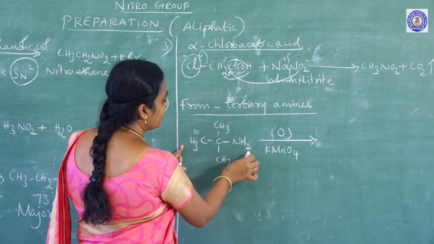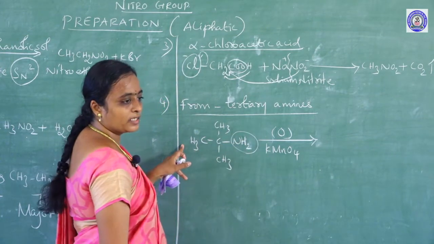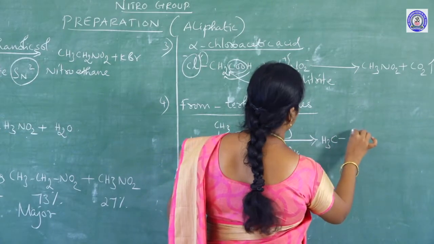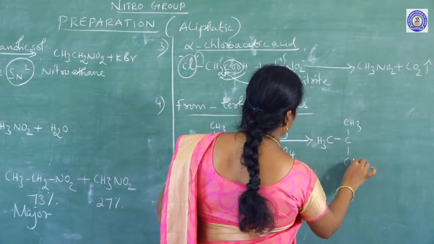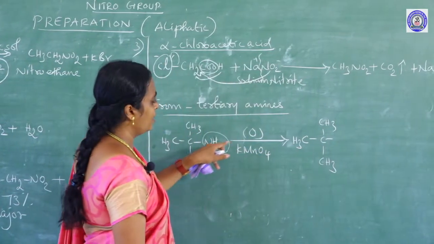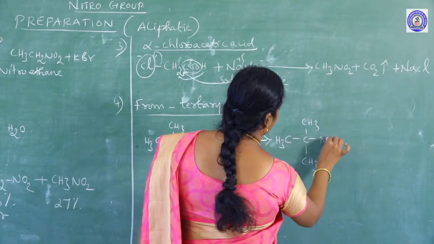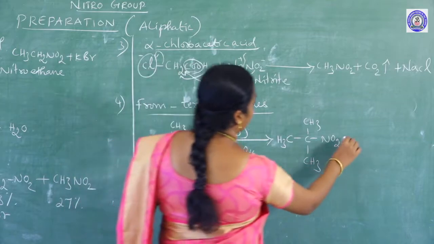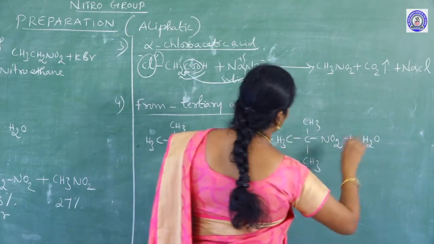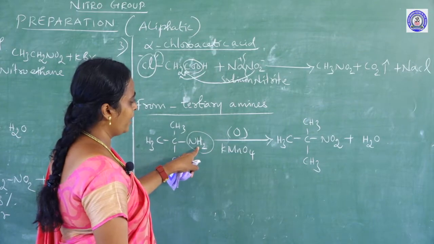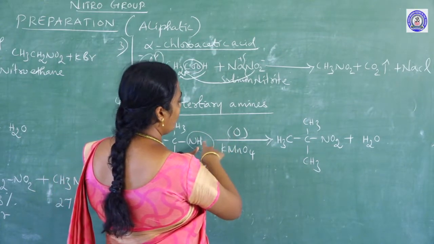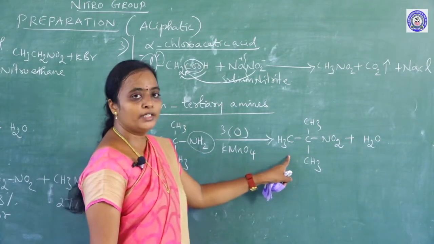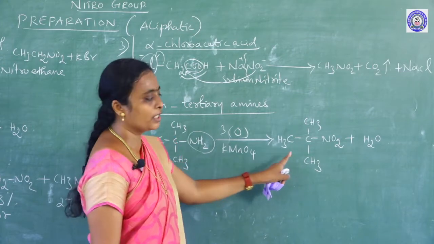What happened? This amine group undergoes oxidation. Oxidation means removal of hydrogen. So, I can remove that hydrogen, and instead of this hydrogen, the oxygen should be added, and you are going to get the nitro compound NO2. In addition to that, the side product you are going to get is a water molecule. Here I have taken 2 hydrogen, but I have added here 2 oxygen, here 1 oxygen, the requirement is 3 oxygen. This is called a tertiary nitro compound.